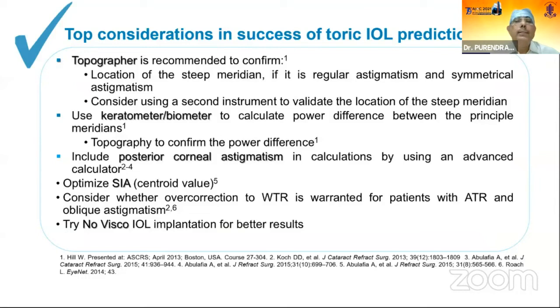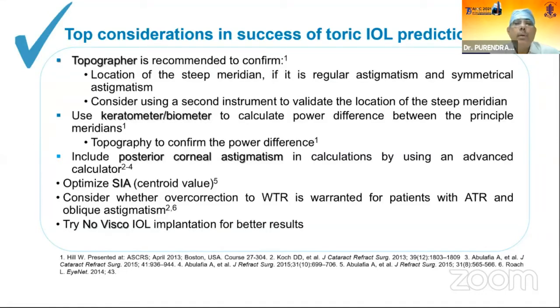So the top considerations in the success of toric IOL prediction: the topographer is recommended to confirm the location of the steep meridian. If it is regular and symmetrical astigmatism, we should consider using a second instrument, maybe in the form of a topographer or Verion itself, or maybe the Pentacam or another IOL calculating machine, to validate the location of the steep meridian.